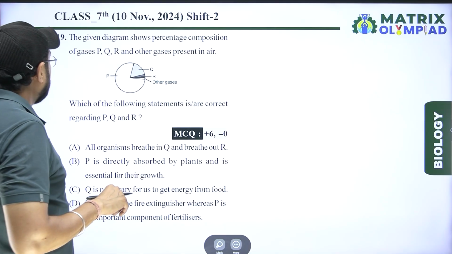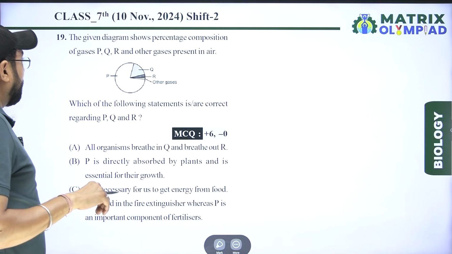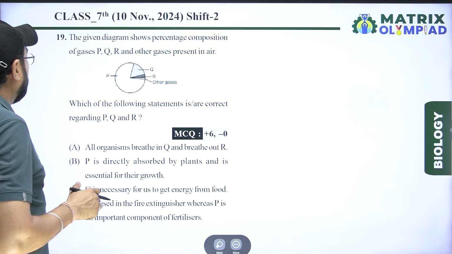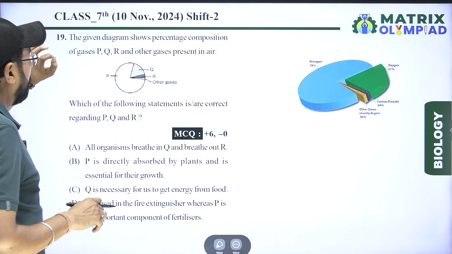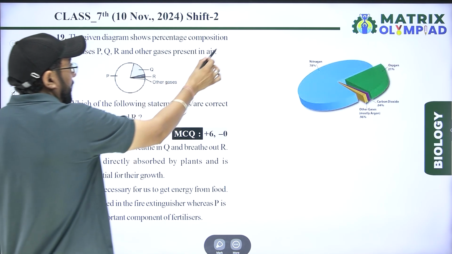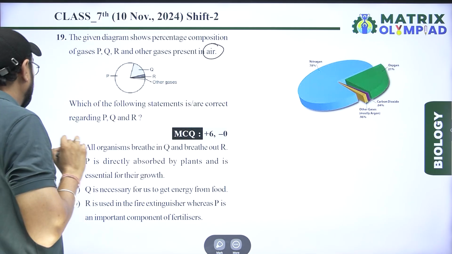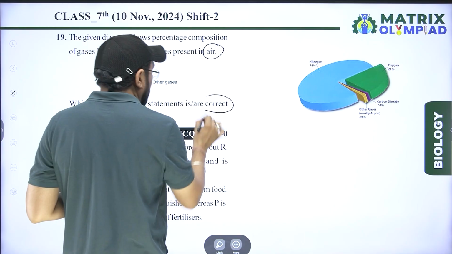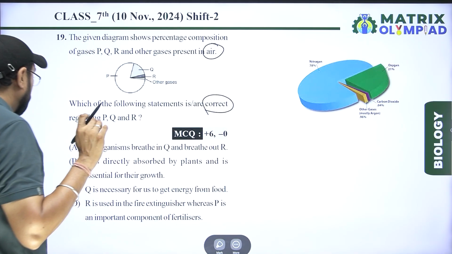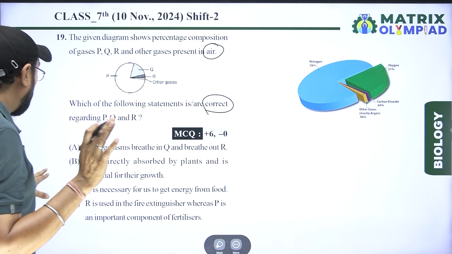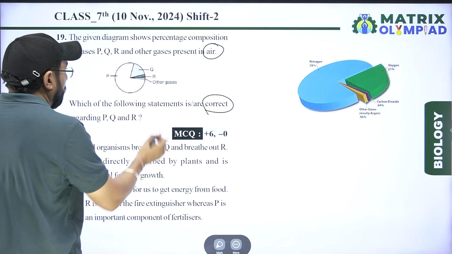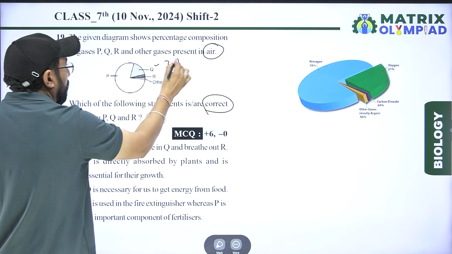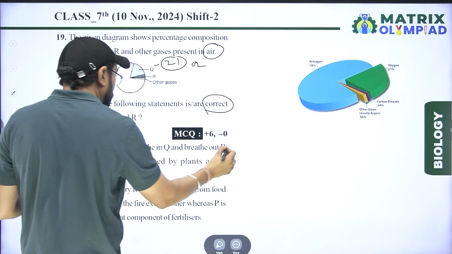Next, the given diagram shows the percentage composition of P, Q and other gases present in air. Which of the following statements is correct? All organisms breathe Q, because Q is 21% oxygen.